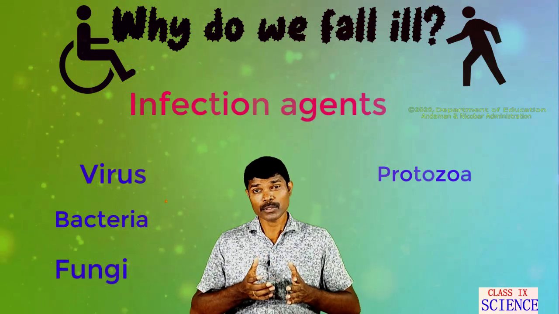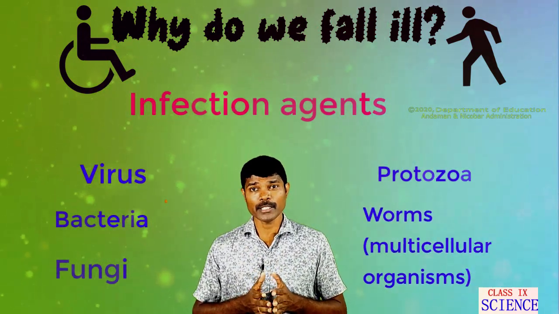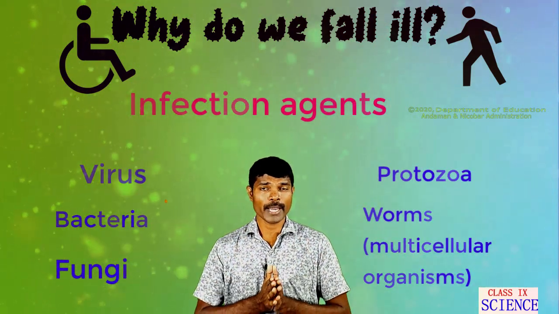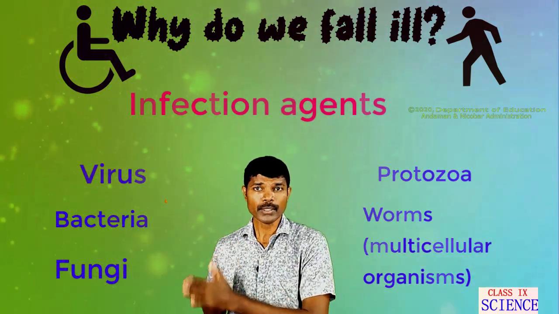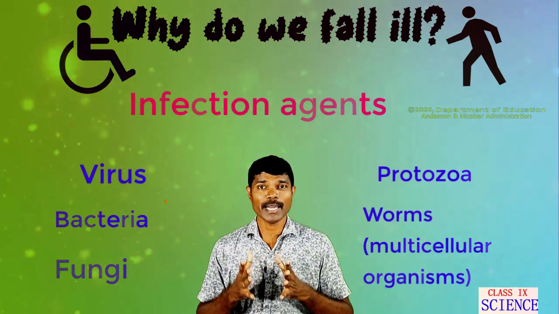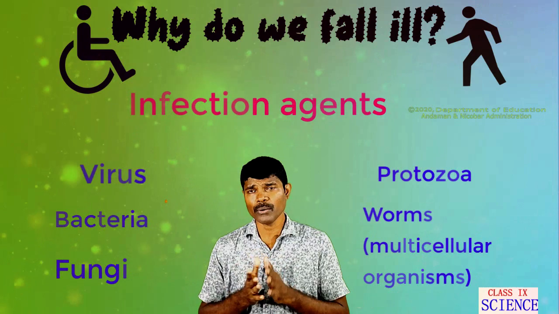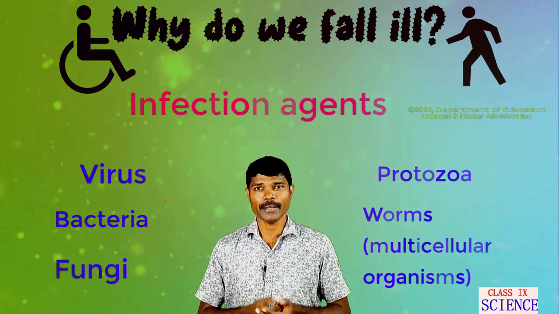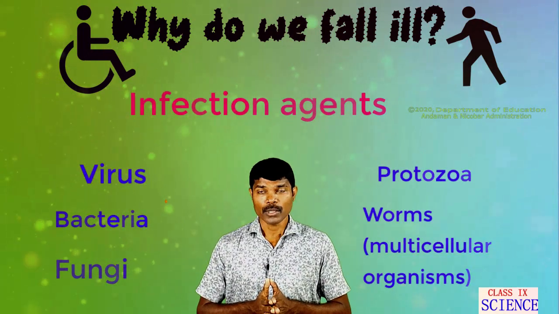Then worms. What we have talked about before were unicellular organisms which cause diseases. Now we talk about multicellular organisms such as helminths and nematodes, which we classify under worms that live in our intestine. We call them intestinal worms.